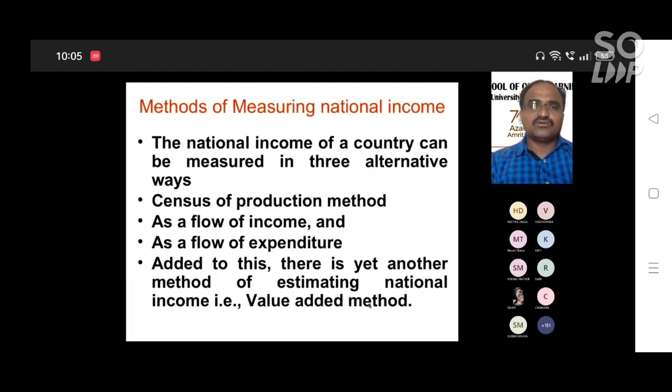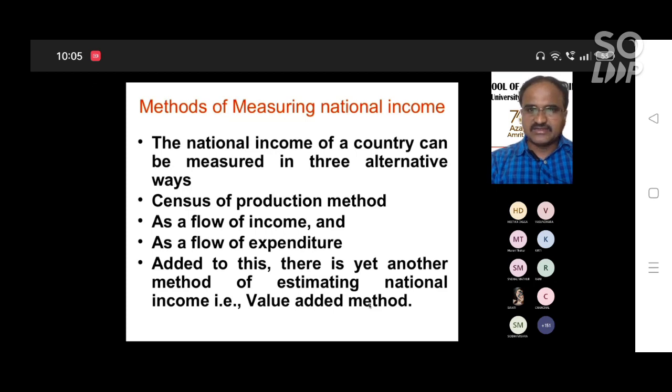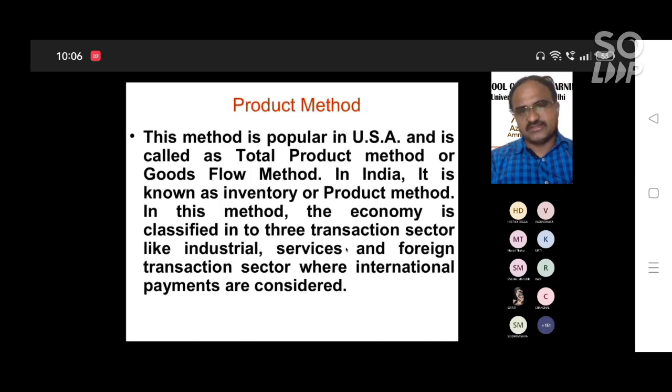Now we are going to discuss our basic concept: what are the methods to measure the national income? Generally there are three methods to calculate national income. On the basis of the flow of the product, you can call it the product method; as a flow of income, the income method; as a flow of expenditure, the expenditure method. So this is the product method.